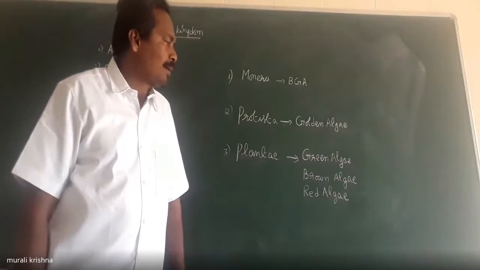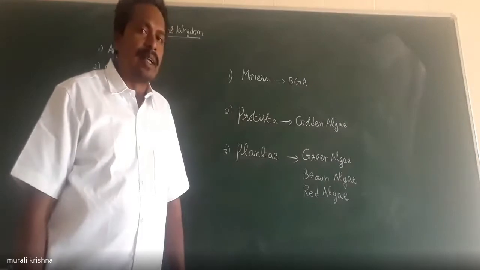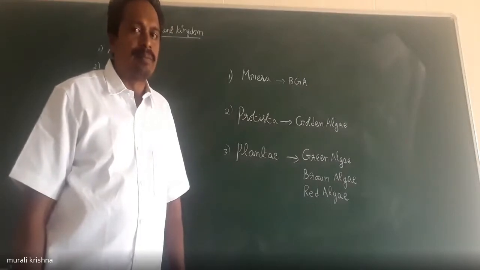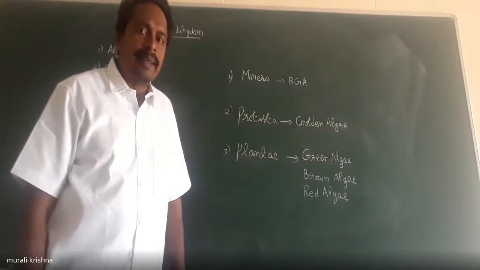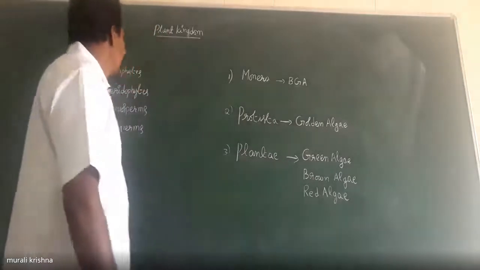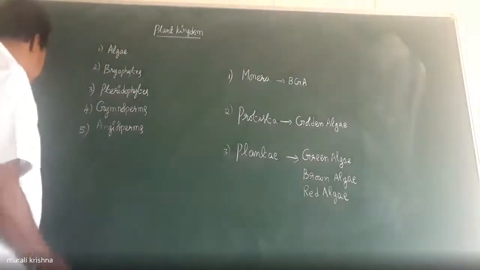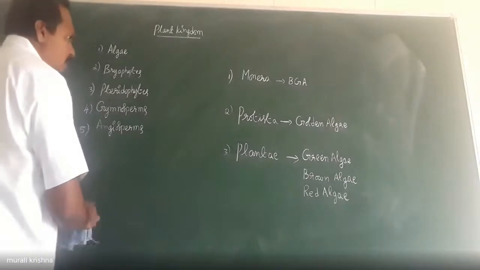Algae are present in one kingdom in Linnaeus classification, whereas in Whittaker's classification, 3 kingdoms possess algae. Now we have to know about the classification.